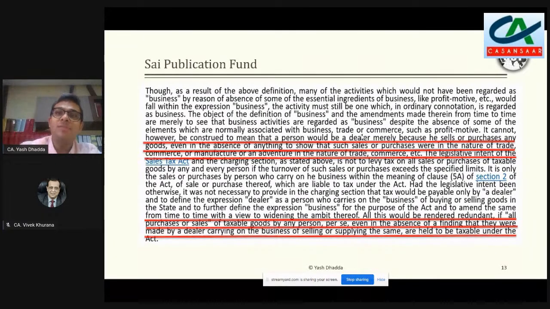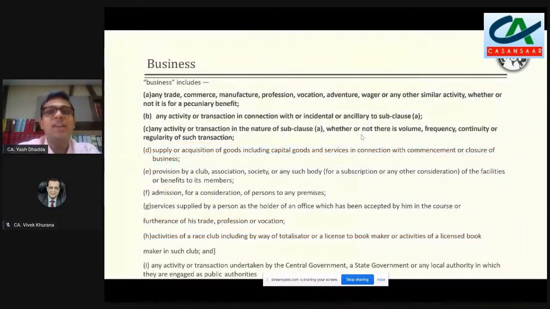So the point is, what I'm really trying to bring here is, irrespective somebody has given a shop on rent, irrespective somebody has received an income by getting license fees for allowing a restaurant to work there, there is some sale of scrap which has happened, there are some old books which have been sold. The ultimate purpose which really needs to be seen is that when we are looking at the definition of business, then whether we look at the ancillary activity or the main activity, the first thing is where it falls in the definition of business in 2(17) A, B, C.